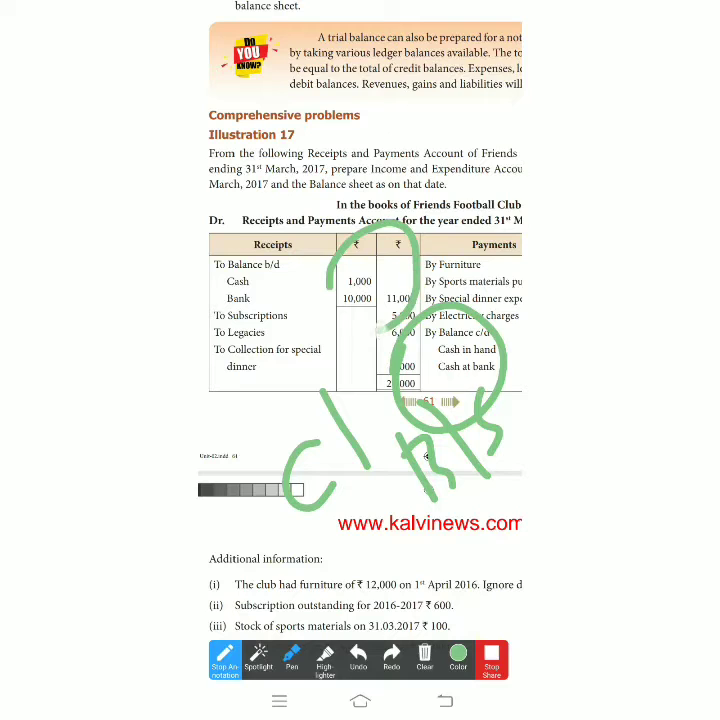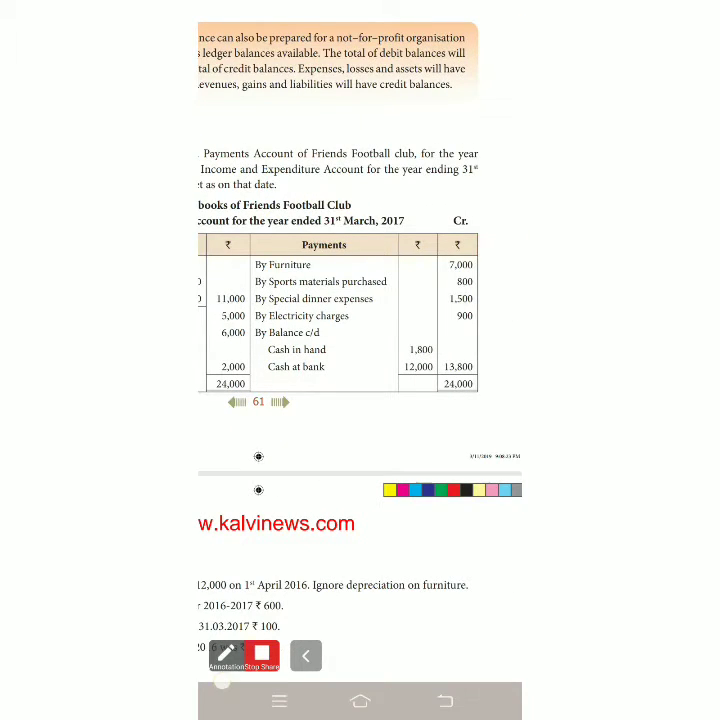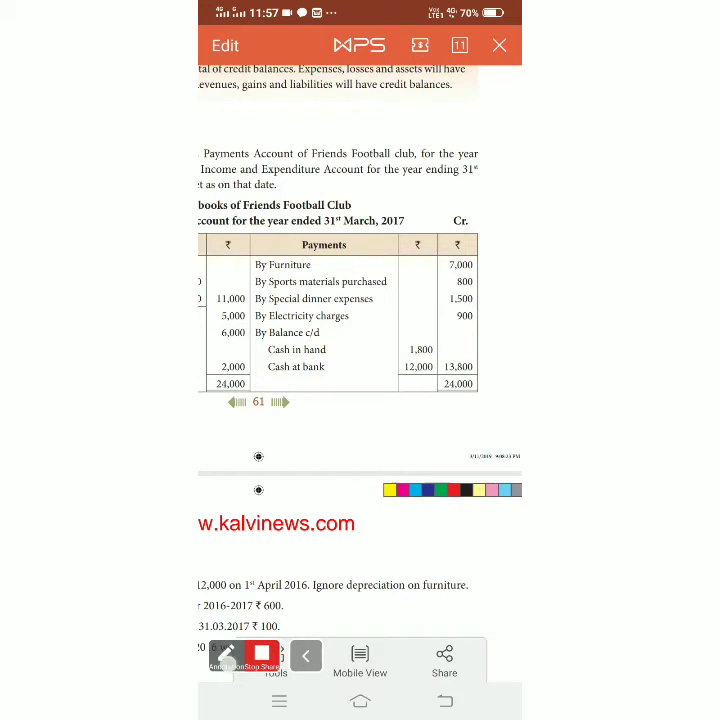And this is for the opening balance sheet. Suppose the capital fund is not given, we have to prepare the opening balance sheet. At that time, opening cash in hand and opening cash at bank will be taken into account. Clear, children? Here, the closing cash in hand and closing cash at bank are to be taken only for this year's, the current year's, balance sheet. Just keep in mind.